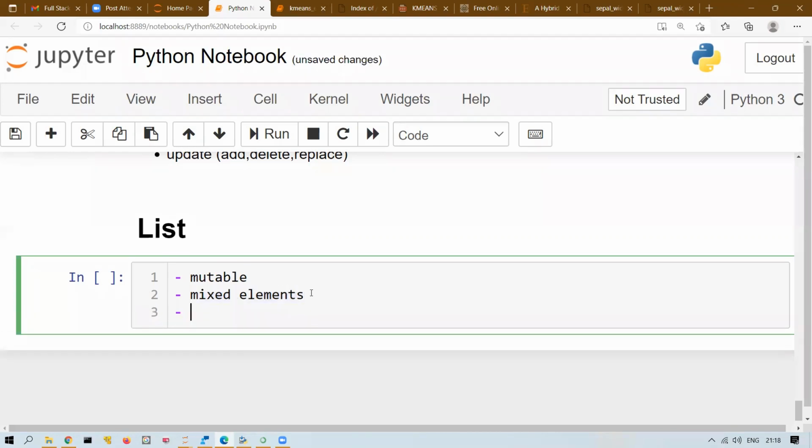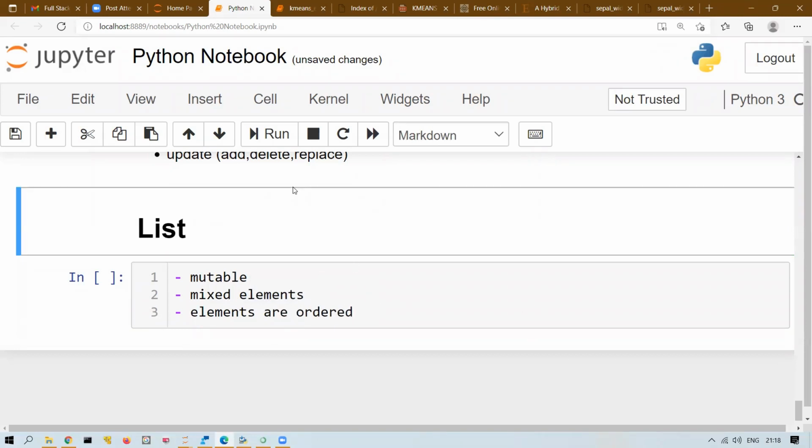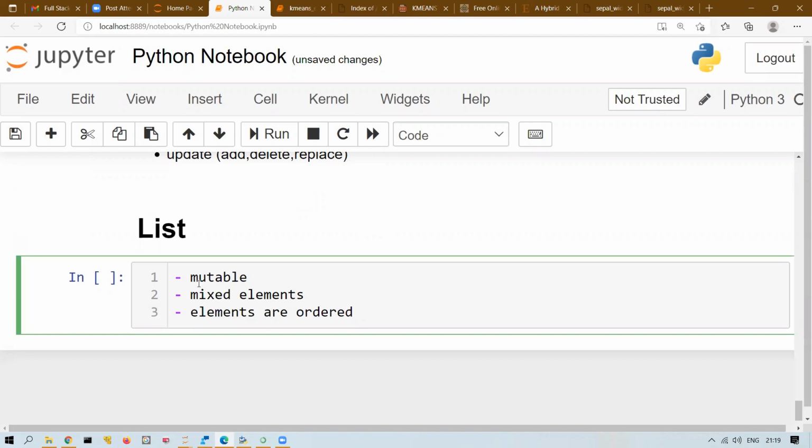The third property is elements are ordered. This is a very common property, but in some of the data structures in Python, elements are not ordered. So here elements are ordered. Once I create it, it will be very clear. So what do you mean by elements are ordered? Elements are ordered means the way we insert elements, the same way we will get them. The order in which we insert is preserved, and the same order we can retrieve. We will discuss in detail, but these are the properties. One by one I will explain.